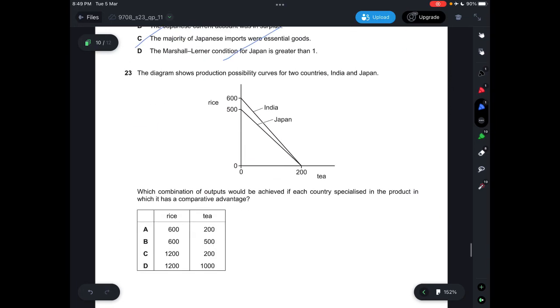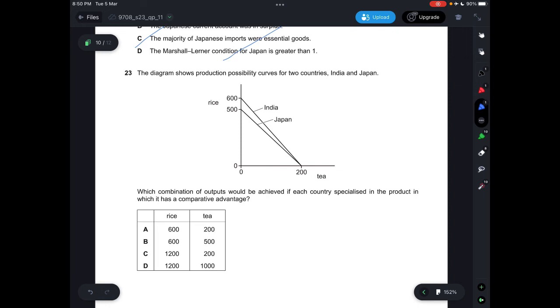Question 23, the diagram shows production possibility curves for two countries, India and Japan. Which combination of outputs would be achieved if each country specialized in the product in which it has a comparative advantage? For Japan, you can see that it's able to produce 200 tea or 500 rice, whereas India can produce 600 rice or 200 tea, which means that Japan has a slight disadvantage when it comes to producing rice.